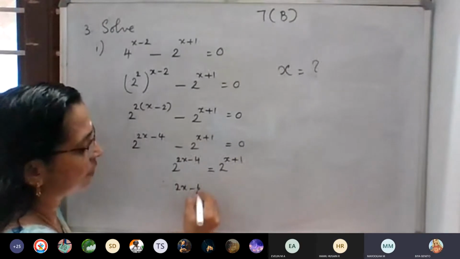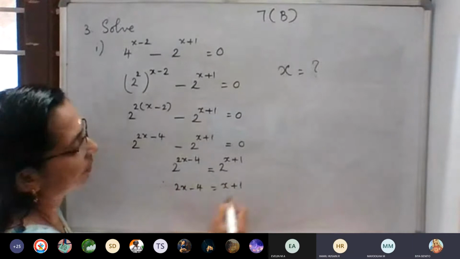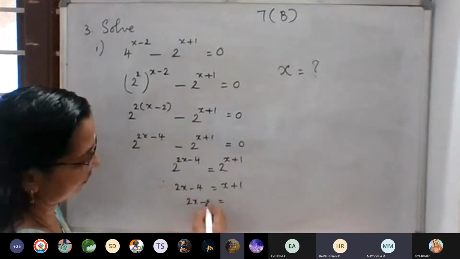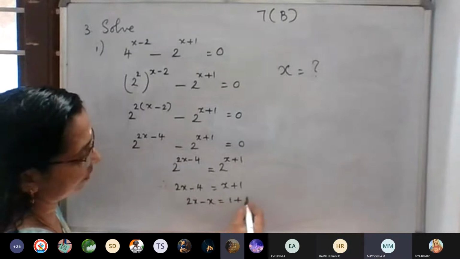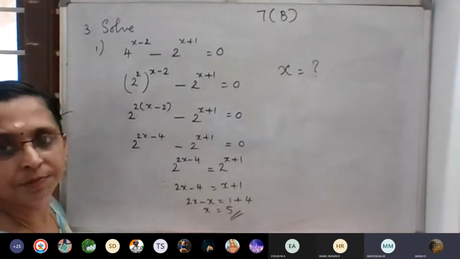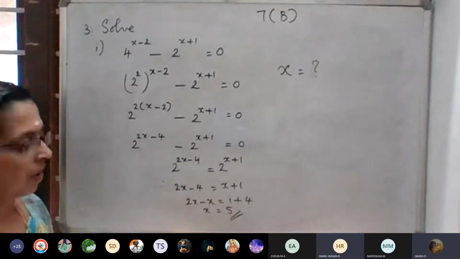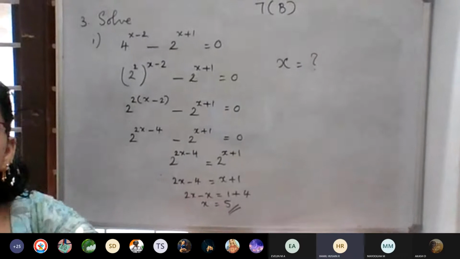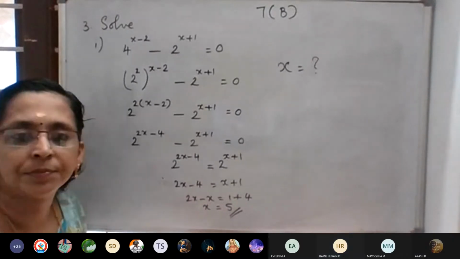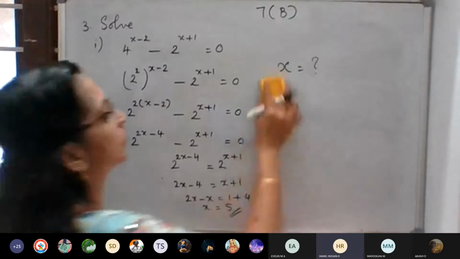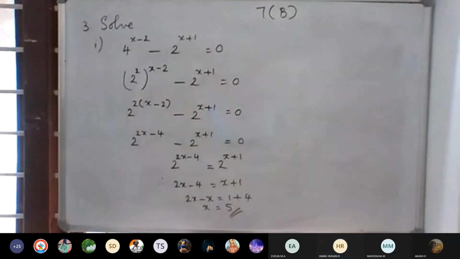Therefore 2x minus 4 is equal to x plus 1. Next we can take x to the left: 2x minus x is equal to 1 plus 4. X is equal to 5. This is easy, no? Yes, ma'am. So follow this method. X is equal to 5.